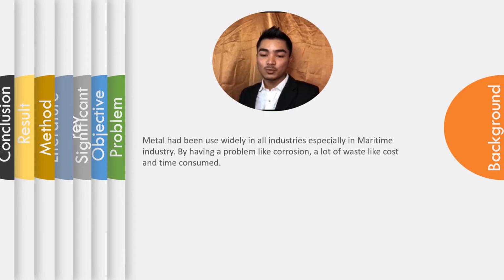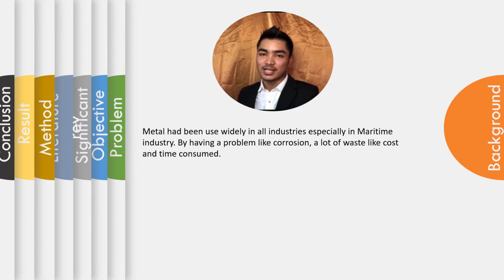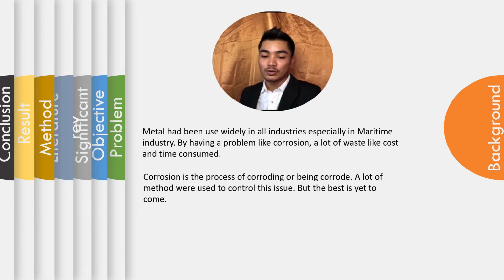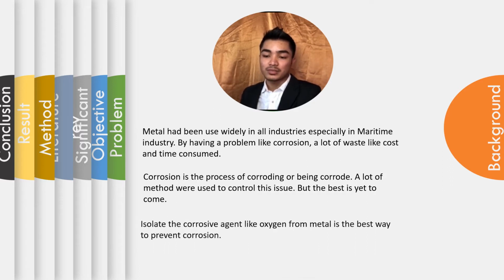Metal had been used widely in all industry, especially in maritime industry. By having a problem like corrosion, a lot of waste like cost and time is consumed. Corrosion is a process of corroding or being corroded. A lot of methods were used to control this issue, but the best is yet to come. Isolating the corrosive agent like oxygen from the metal is the best way to prevent corrosion.